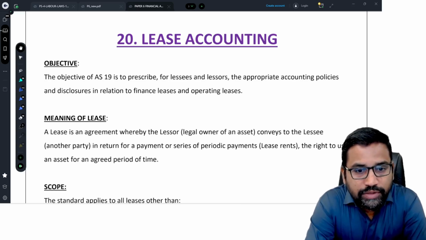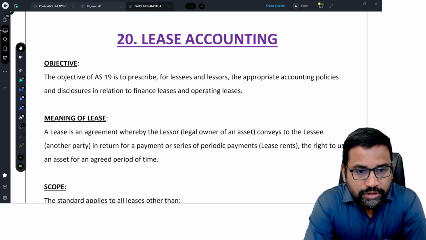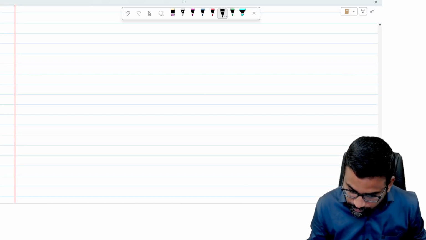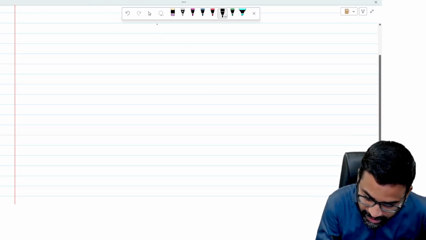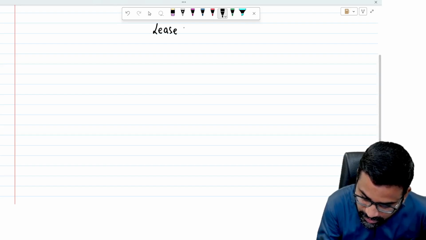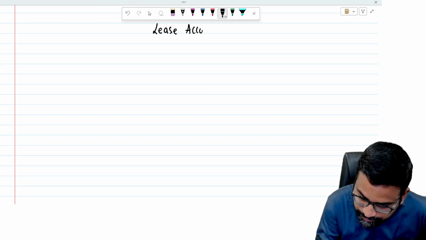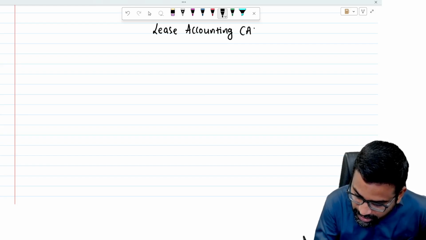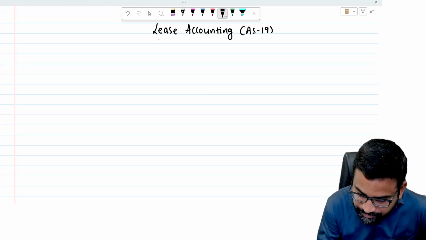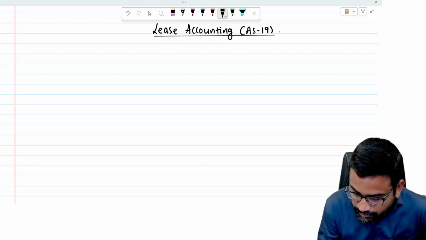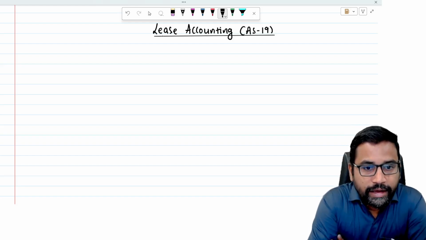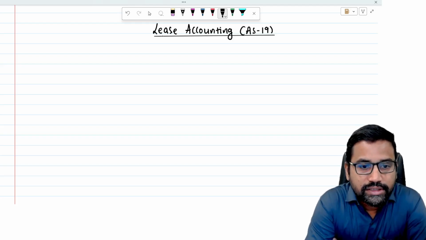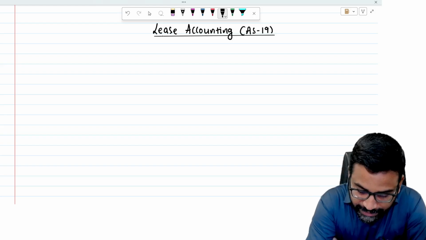The next chapter we are going to discuss is lease accounting. So, the name of the chapter is lease accounting, which is accounting standard 19. There is a standard called accounting standard 19, which exclusively deals with leases and its accounting treatment.